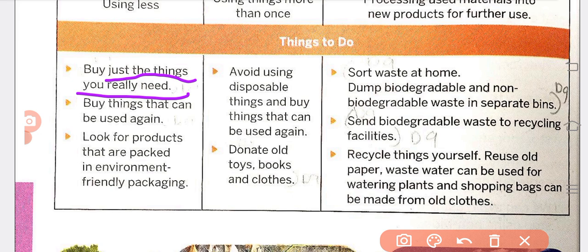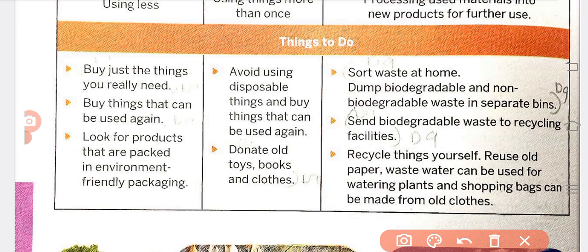Buy things that can be used again. What are the things we should buy? Things that will be used again and again. One-time use things we should not buy. We should buy used-again products only. Next, look for products that are packed in environment friendly packaging. Understand? Next, we are going to see the next box.